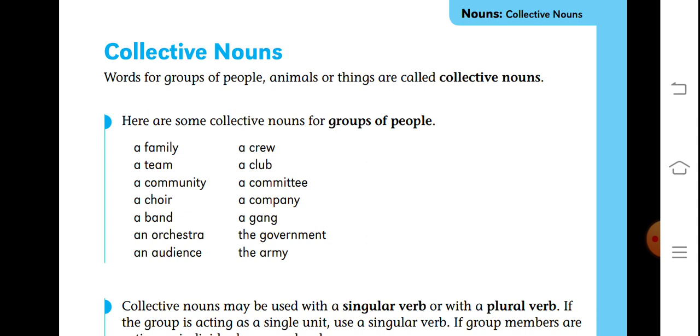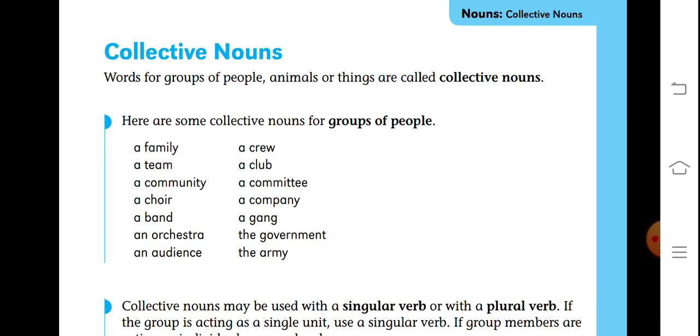Dear students, in the previous video we had discussed common nouns, proper nouns, and singular and plural nouns. Today we will continue the discussion with collective nouns. Masculine and feminine nouns will also be discussed, and we will also discuss the possessive forms of nouns. So let's start with the collective nouns.